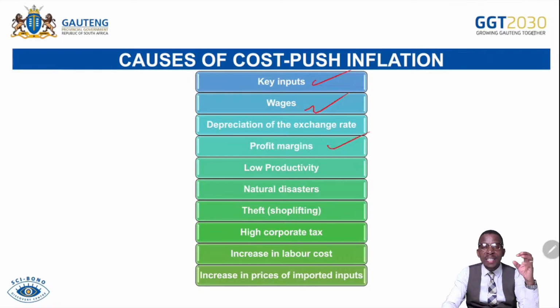If ever profit targets for producers are too high, that is done at the expense of the consumer. That simply means as they target to achieve excessively high profit, they will then have to increase their prices. As they increase their prices, they affect the consumer.